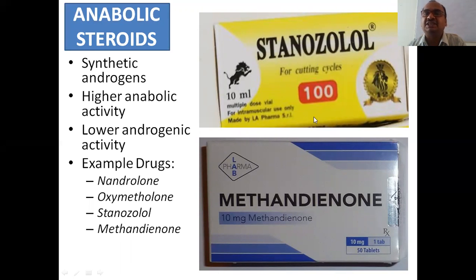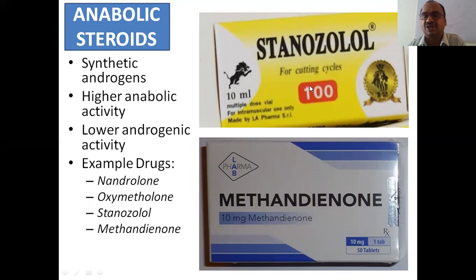Stanozolol, this is the 30 times greater I have shown. Stanozolol, stunning performance. It will be like this, like a lion. You will become a lion. Here you can see a 10 ml multiple dose vial. It is an injection only. And the last one, methandienone. You can keep it in your mind. These are available as tablets.